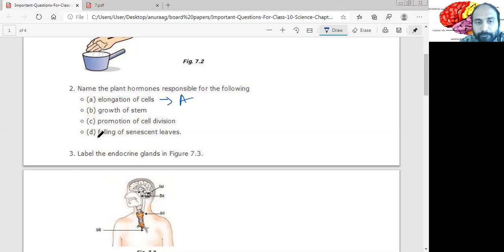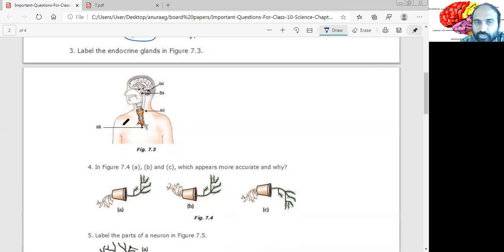Promotion of cell division: cytokinin. Whenever cell division comes, make sure you write cytokinin. Falling of senescent leaves, meaning old leaves: abscission, so abscisic acid, ABA. Moving on to the next question.